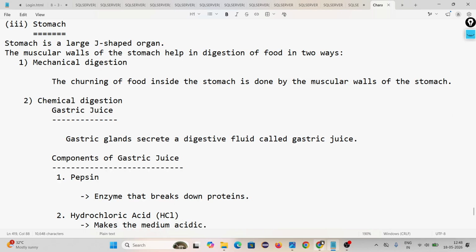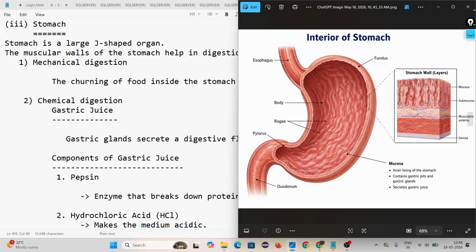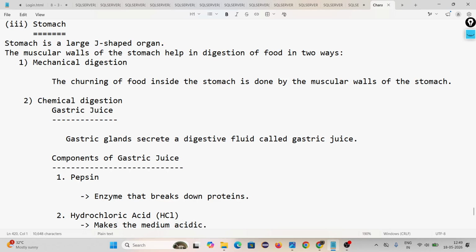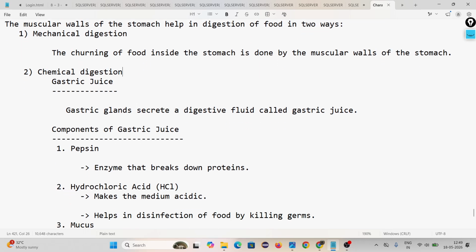Inside the stomach, two types of digestion are happening. One is mechanical, one is chemical. Mechanical means, look, when food comes from the esophagus to here, this wall is pushing, contracting, relaxing, pushing, pulling. Due to this, food particles are converted into small particles. This is how the stomach does its mechanical digestion, which is called churning of food. Then come to chemical digestion. It is important.